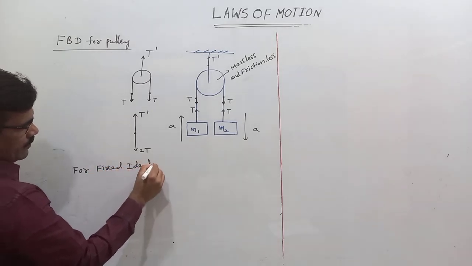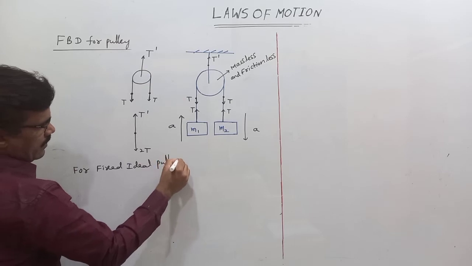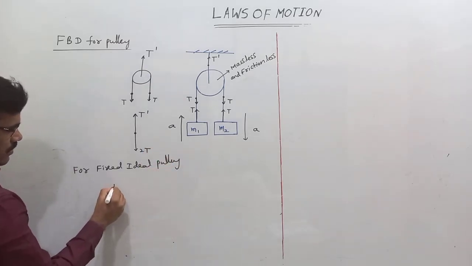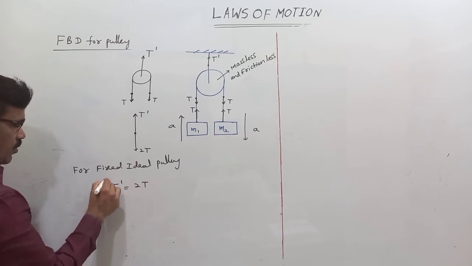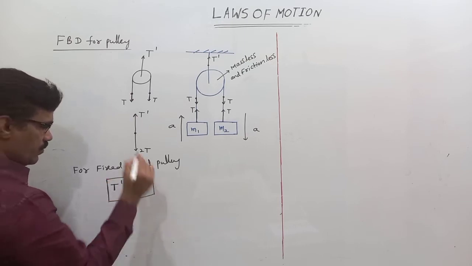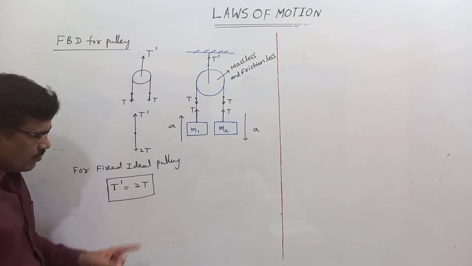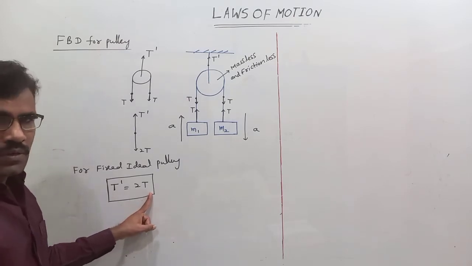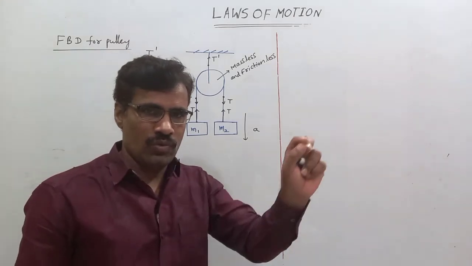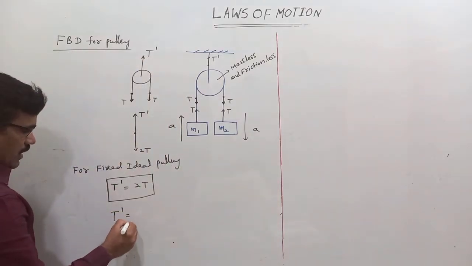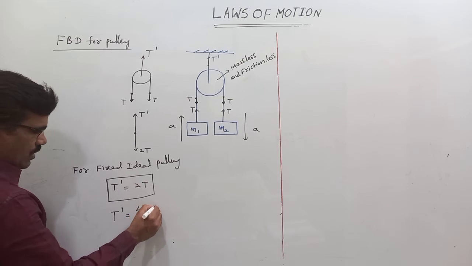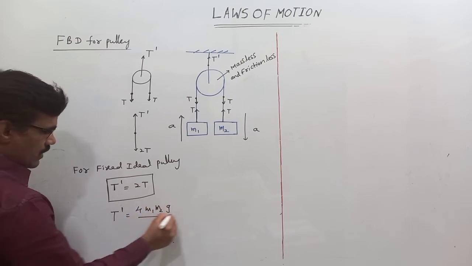Here T dash is equal to 2T. Already we know the T value, T is 2 m1 m2g by m1 plus m2. Substituting, T dash equals 4 m1 m2g by m1 plus m2.